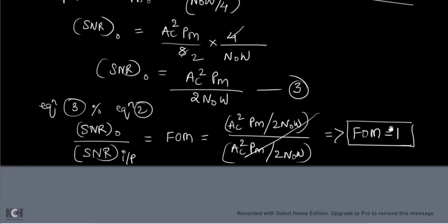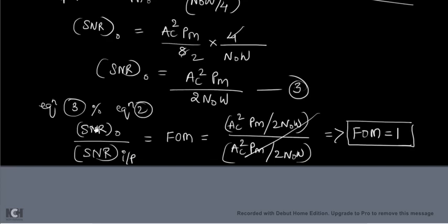1 indicates what? If the figure of merit is 1, that means the numerator is equal to the denominator. That means the SNR at the output side is equal to the SNR at the input side of the receiver. Whatever input SNR you give, the same SNR will come at the output of the receiver. So SNR will neither be increased nor decreased. If you give 30 dB input SNR, the output SNR for the DSBSC receiver is also 30 dB.